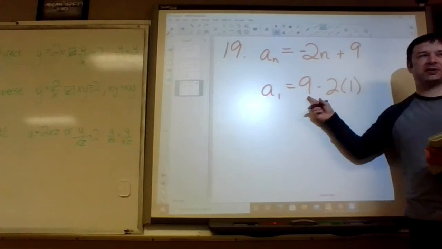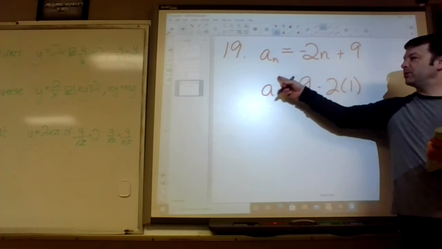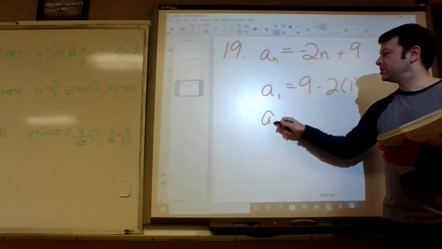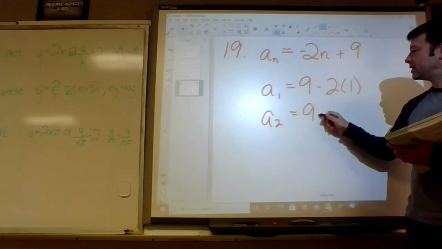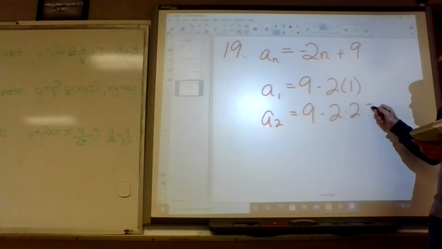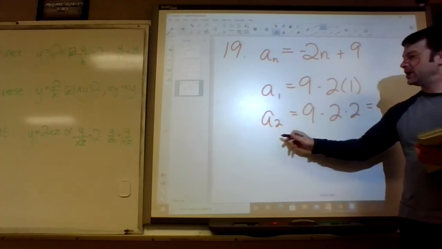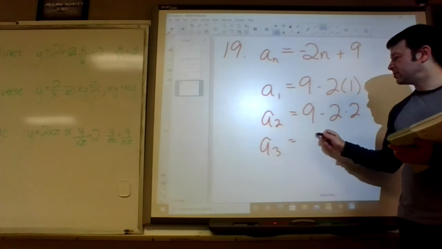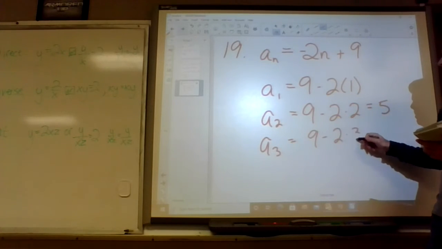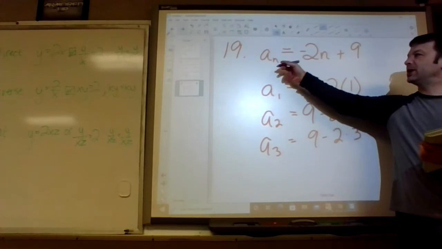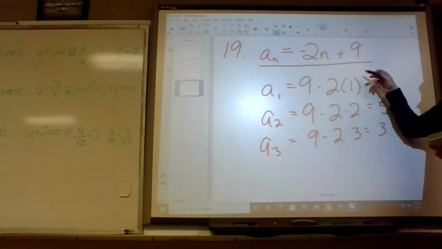Okay, this gives us 7, right? The 1 is what's going to go in for the n. A sub 2 equals 9 minus 2 times 2, which is 5. A sub 3 would equal 9 minus 2 times 3, which is 3. Okay. Anyway, this is the answer right here. I'm just showing you why it works.